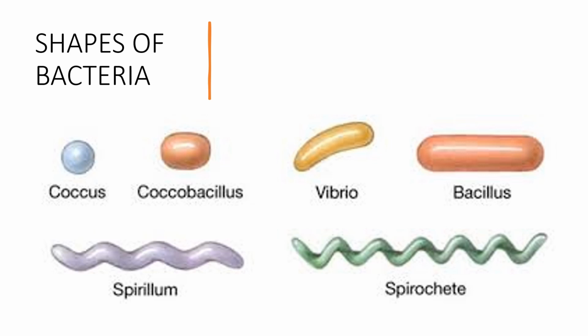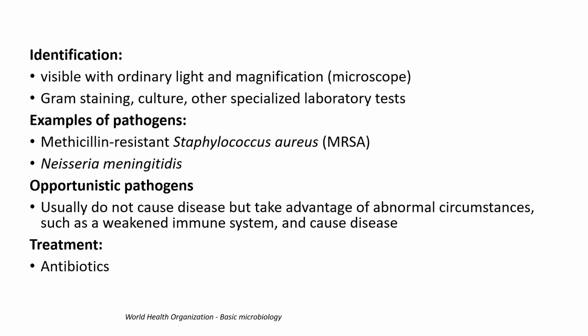Shapes of the bacteria can be cocci, coccobacilli, or spiral, as you can see from the picture. Identification is done visibly with ordinary light and microscopic examination. By staining, the morphology becomes very clear. Examples of pathogens are MRSA or Neisseria meningitidis. Opportunistic pathogens do not cause disease, but in human beings with a weakened immune system they cause infections and diseases. Treatment is with antibiotics for bacterial infection.